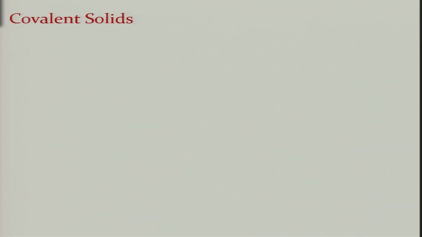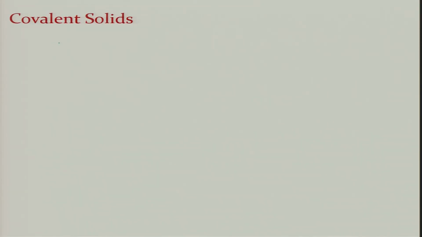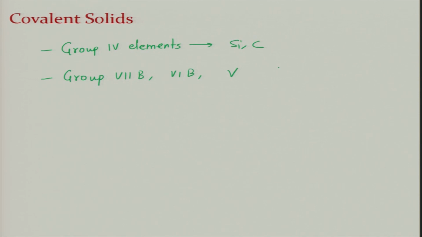Okay, so now having done this interstices thing, let us just go to some of the examples of covalent solids, because now we are moving towards electronic structures. So, we just look at some of the examples of covalent solids. Basically, there are group 4 elements such as silicon, carbon, which are covalently bonded. Then we have also group 7b, 6b and 5 elements which are also covalently bonded. So, 7b will be basically halogens, okay.